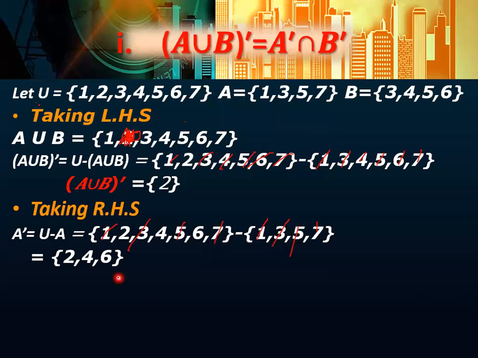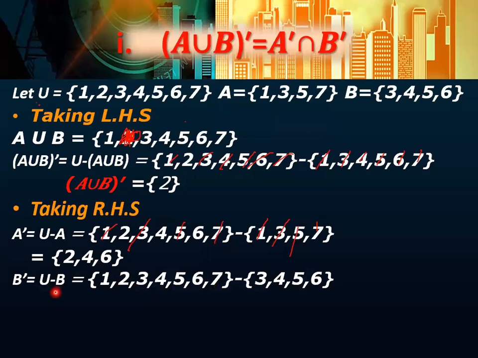Now we are going to find the B complement. For B complement, we subtract B from the universal set. This is your universal set, which is 1, 2, 3, 4, 5, 6, 7, and this is your B, which is 3, 4, 5, 6. Again I'm going to cross the same elements, this one, this one, this one, and this one. So what will be left here? Only 1, 2 and 7. These are the elements present only in the universal set but not in the B set. So B complement is equal to 1, 2, 7.